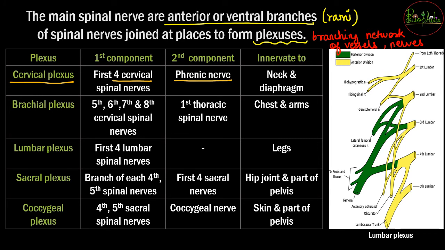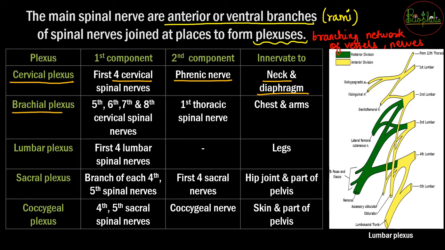So similarly, all these plexus are going to have their first and the second component. And they will also have some place wherein they go and innervate. That means they supply their impulses. So cervical plexus, as the region, it is near the neck and the diaphragm. So वहाँ पे कौन काम करेगा? Cervical plexus is going to send signals.